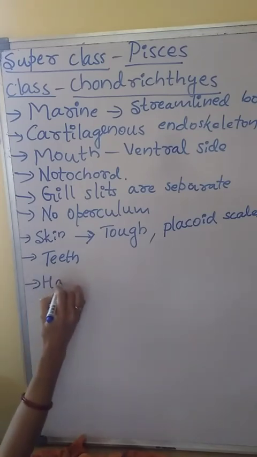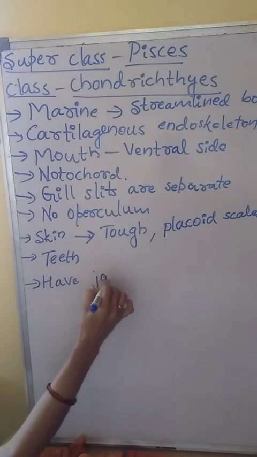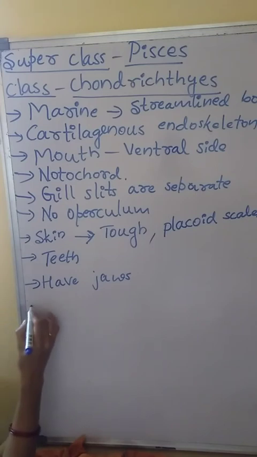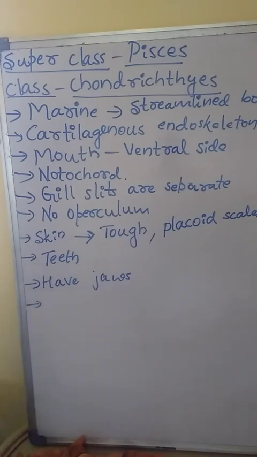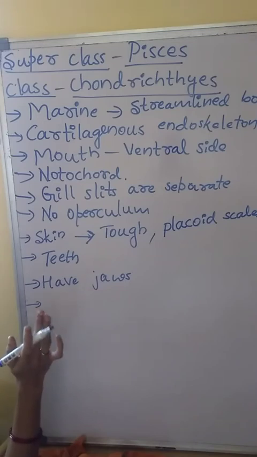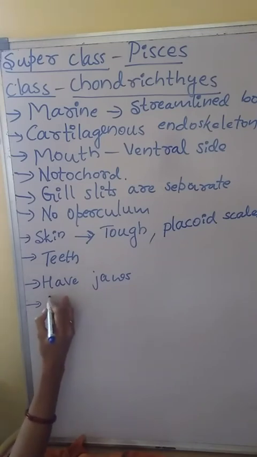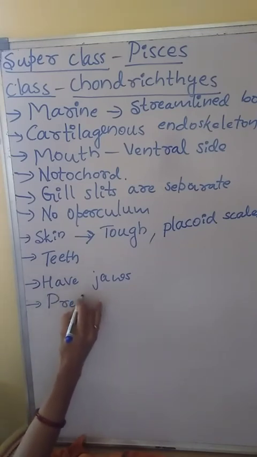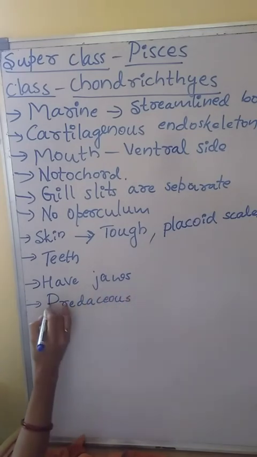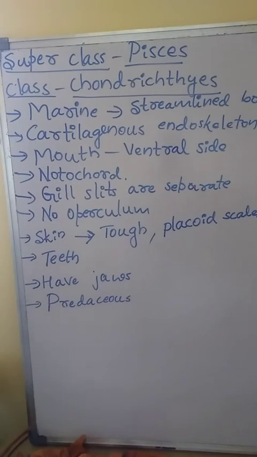Jaws are present, and their jaws are very powerful. And Chondrichthyes are predaceous. Predaceous means they are predators.